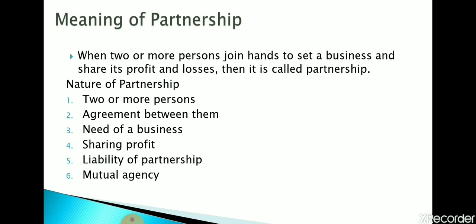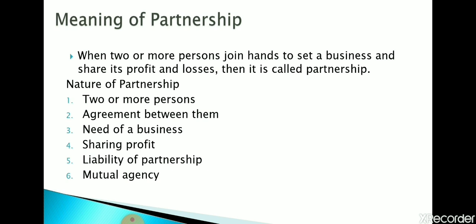Liability of a partner. The liability of all the members of a partnership firm is unlimited. The partners are individually and collectively liable to pay back the debts of the firm. At the time of loss, if the firm's assets are not sufficient to pay back the debt, then the creditor can have a claim over the personal property of the partners also.